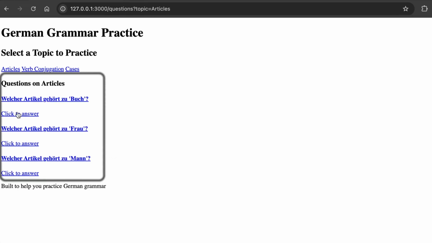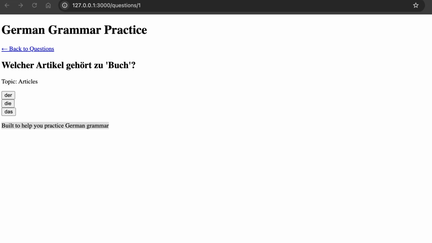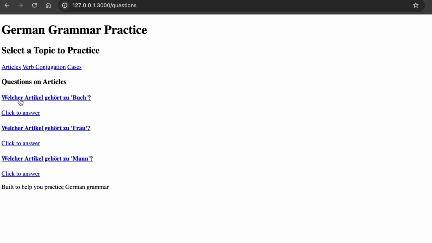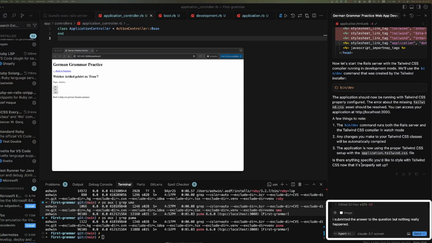And if I click a topic, I get a list of questions. Let's try answering a question. I click the option, it gets submitted and nothing. It doesn't check if the answer is correct, it doesn't give feedback, it doesn't track progress. The core functionality is broken. I'll try answering another question. It's still not working. Okay, let's ask the AI specifically that I have submitted the answer, but nothing really happens.